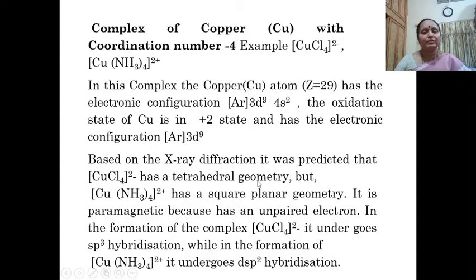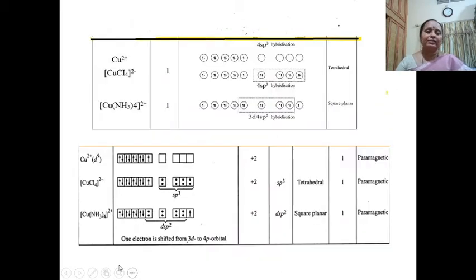This can be explained using the valence bond theory, but the tetraamminecopper(II) complex has a square planar geometry, which is explained by the diffraction studies, and it is paramagnetic as it has one unpaired electron. CuCl4 2- undergoes sp3 hybridization, while Cu(NH3)4 2+, the tetraamminecopper(II) complex, undergoes dsp2 hybridization.